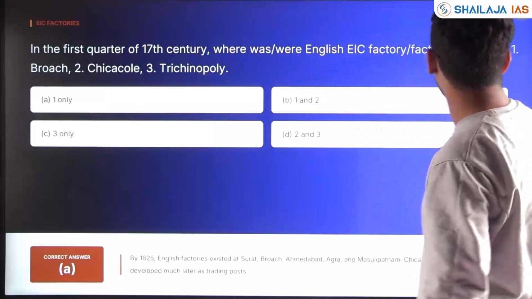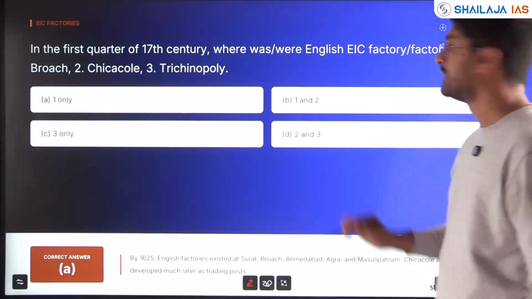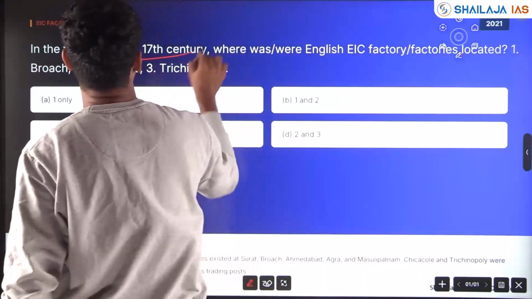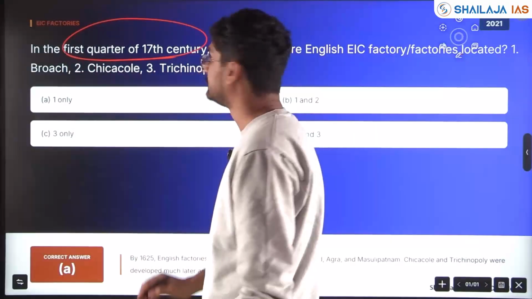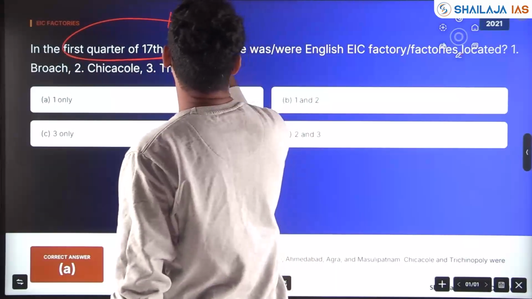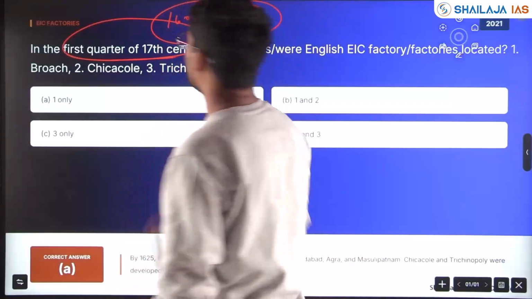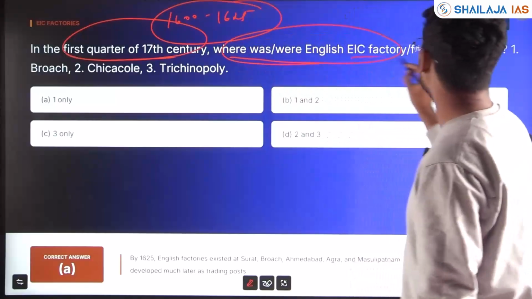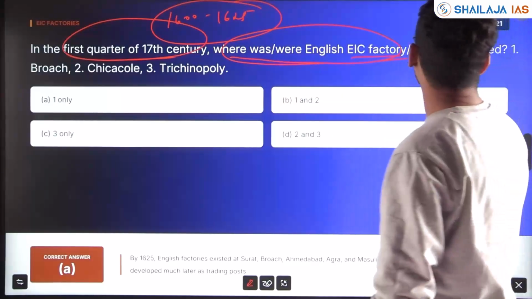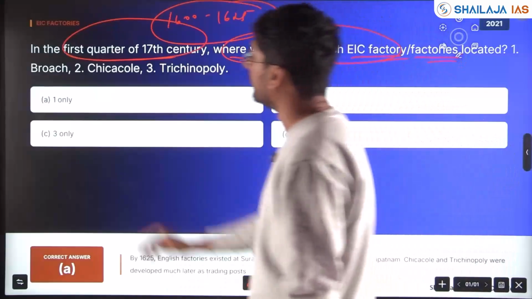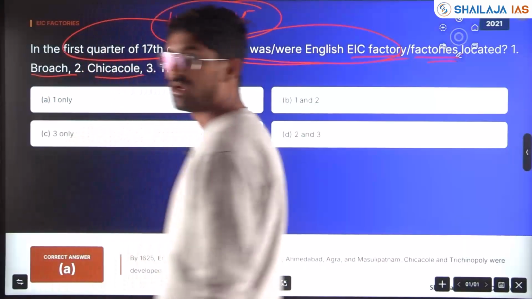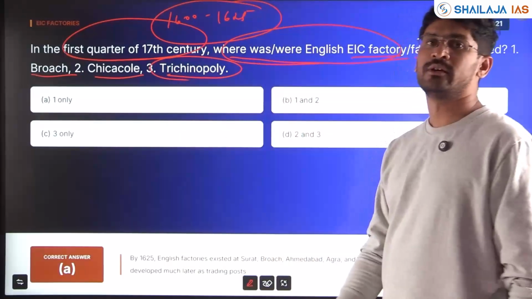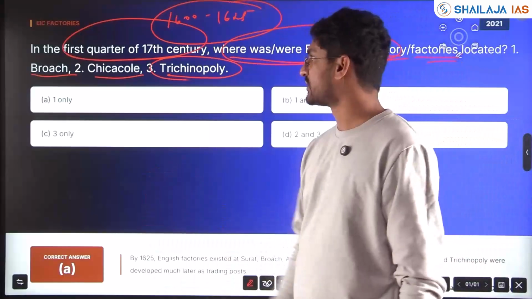Next, again East India Company factories, which were asked in 2022, and the Dutch in 2021. In the first quarter of the 17th century, that is 1600 to 1625, where were the English East India Company factories located? Bharuch, Chikakole in Andhra Pradesh, Srikakulam, or Tiruchinapalli? So, answer. Tell me in the comment section.